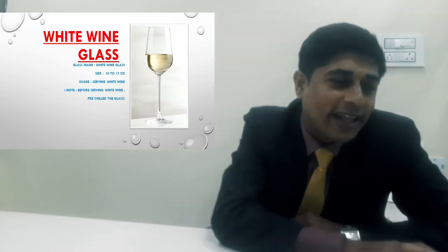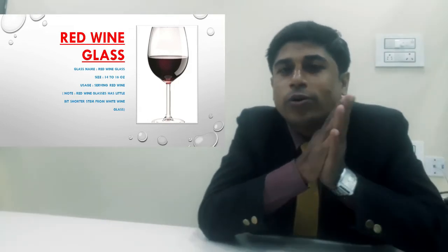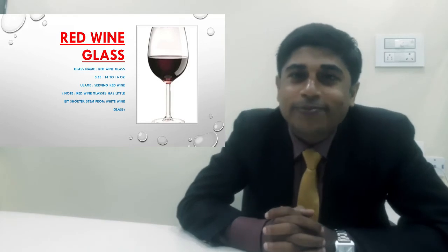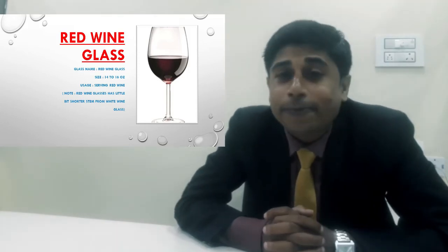Okay, so our next slide is the red wine glass. I already told you about the red wine glass. The stem is a little bit shorter than a white wine glass, but the bowl shape is bigger. Why? Because we need to roll this wine inside the glass. Red wine contains lots of aromas, lots of unique tastes and unique smells, like leathery, muddy, black currant, citrus, raspberry.